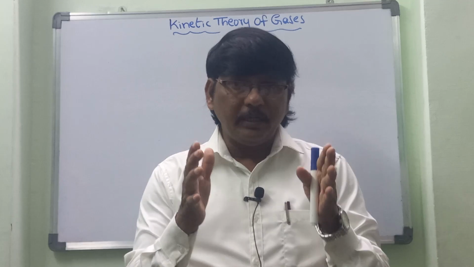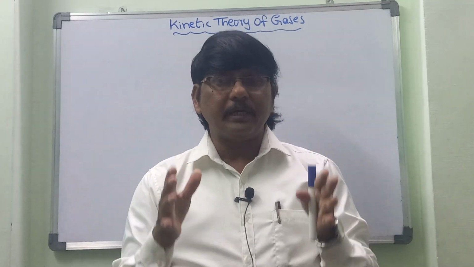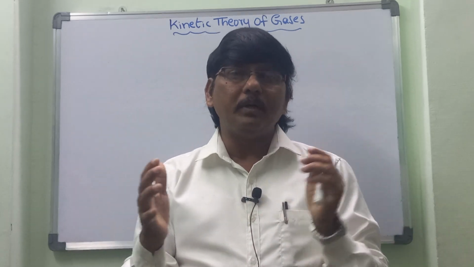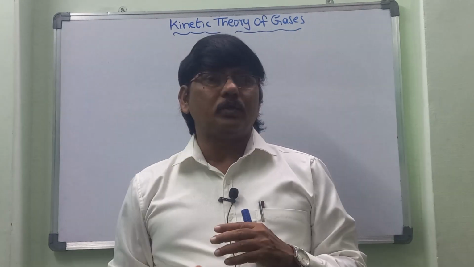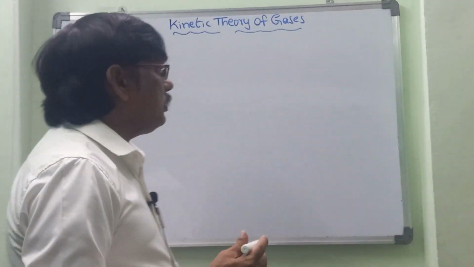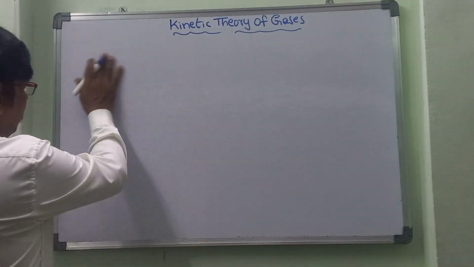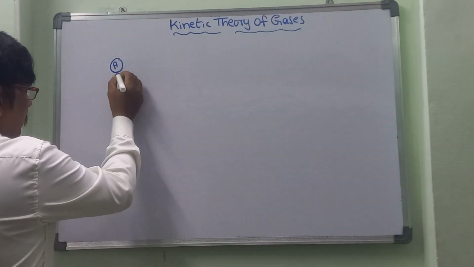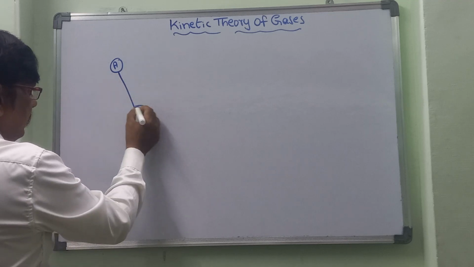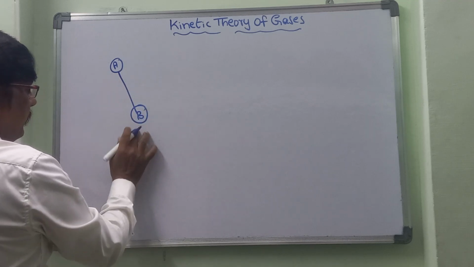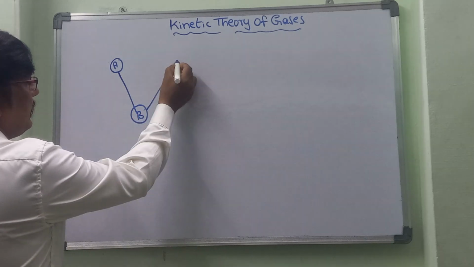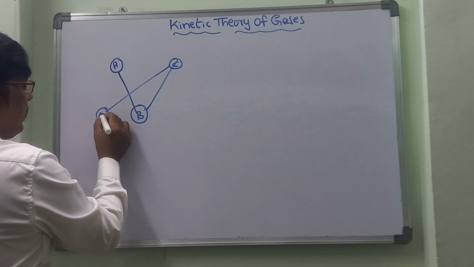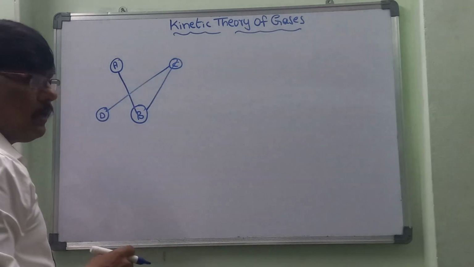If a gas is exerting pressure on a container, that is because the gas molecules are continuously bombarding or colliding with the wall of the container. Once these gas molecules strike, they travel in a straight line. For example, take a particle A. It travels and strikes particle B. Afterwards it travels in a straight line to C, and again to D. So these particles are traveling like this.